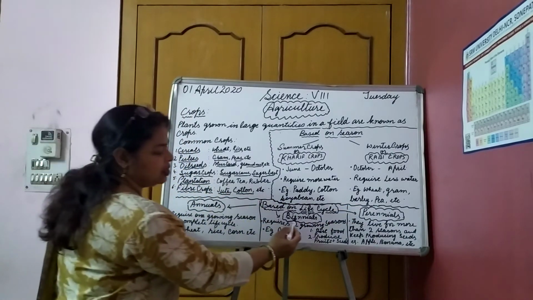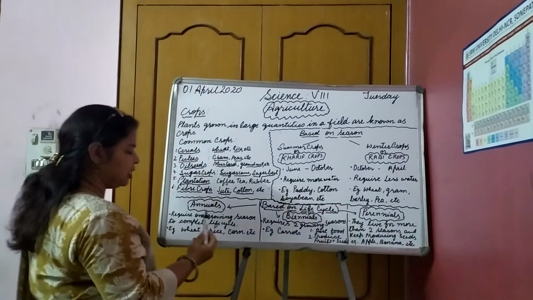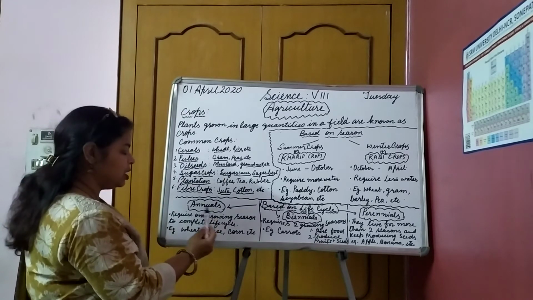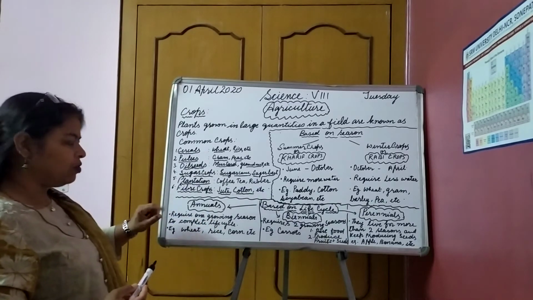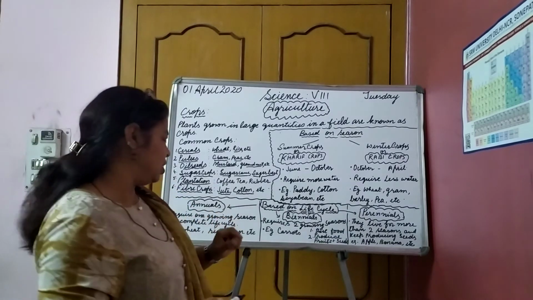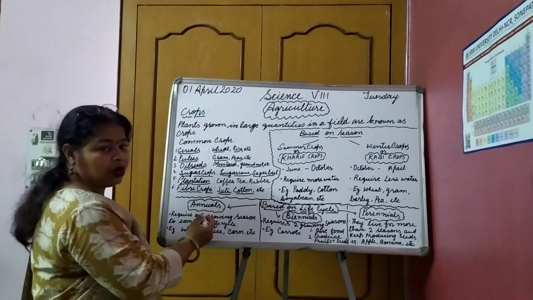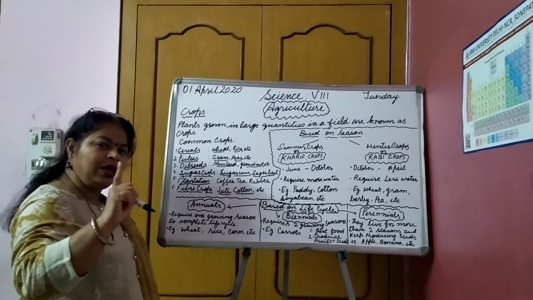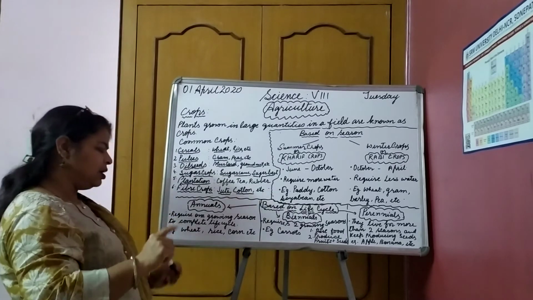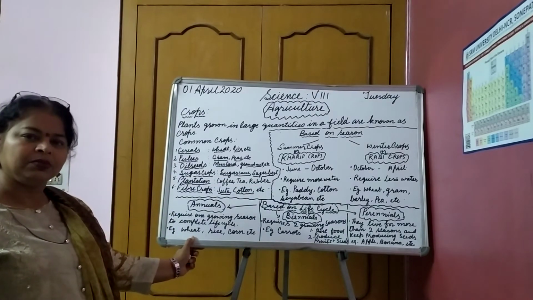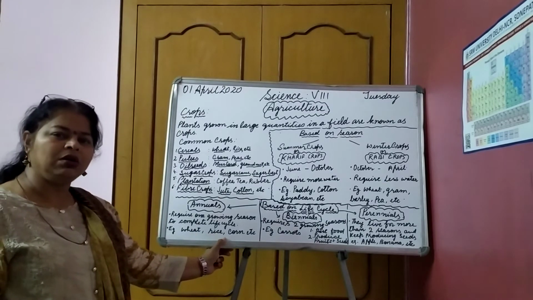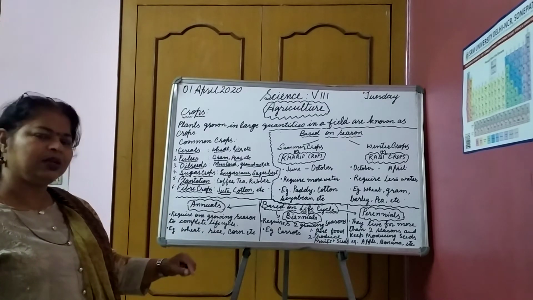Annuals, biennials, perennials. Let us see the spelling. A-N-N-U-A-L-S, annuals. These crops require only one growing season to complete their life cycle. Let me again repeat. Annual crops require only one season to complete their life cycle. Example: wheat, rice, corn, etc. Or you can say maize, etc.